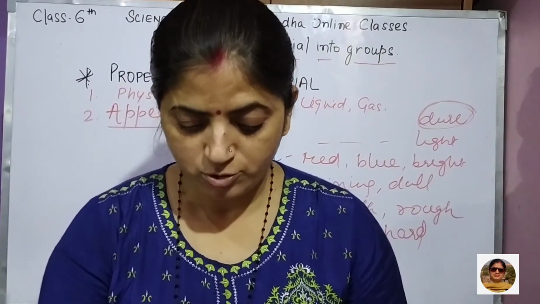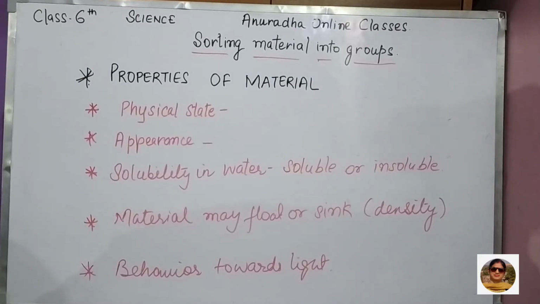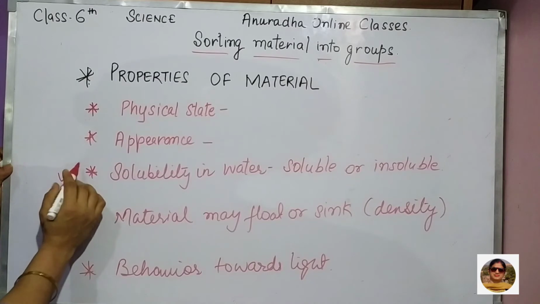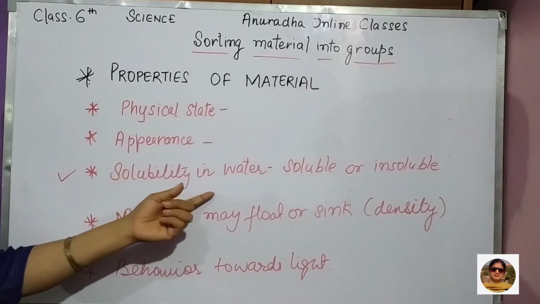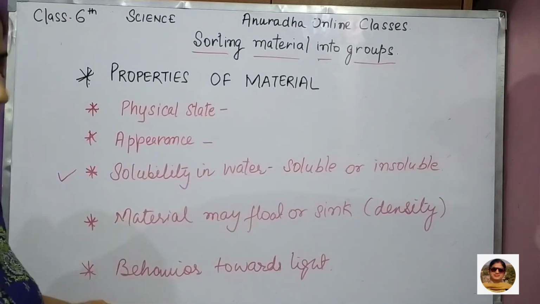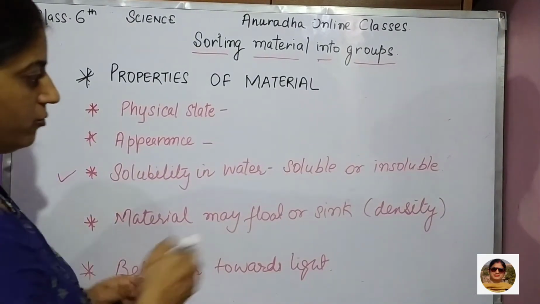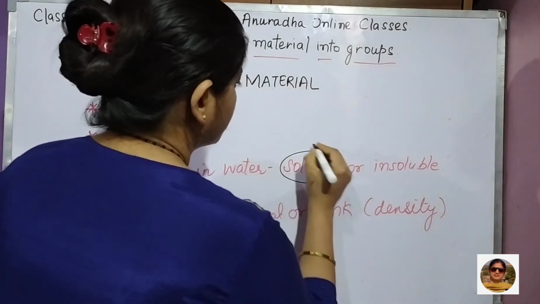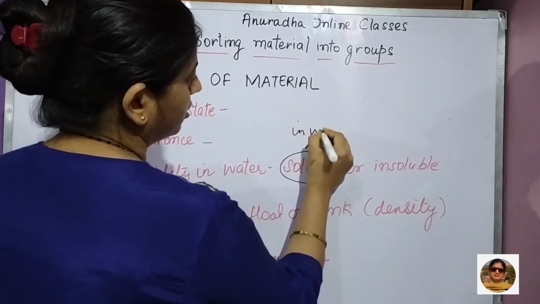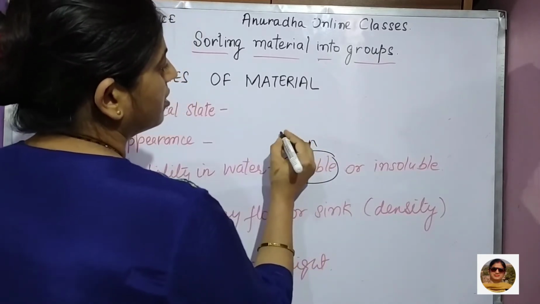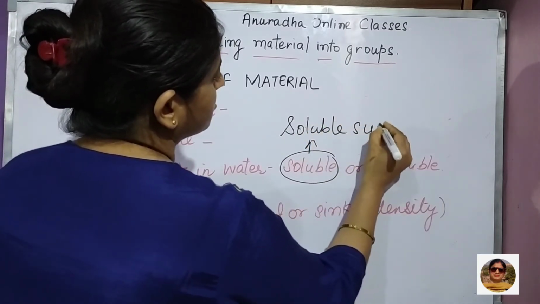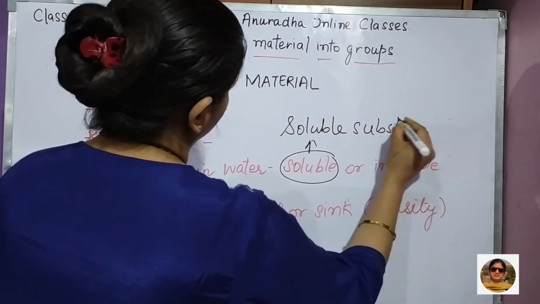Okay, children, now come to. So children, we have done the physical state, we have done appearance. Now is the third property, that is solubility in water. Any material that is soluble in water, in water, इसको हम क्या कहते हैं? इसको हम कहते हैं soluble substance or soluble materials.